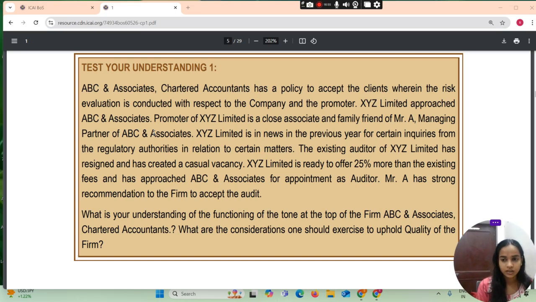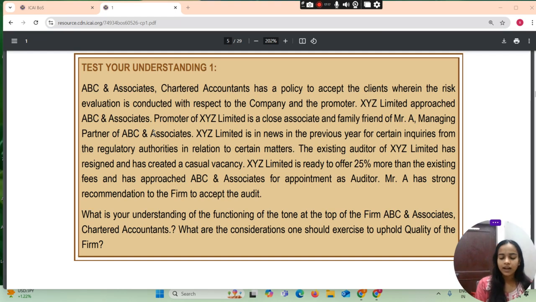कंपनी हमें हाइक देने की कोशिश कर रही है, 25% मोर फीस देंगे देन जितना नॉर्मली देते हैं, इन ऑडिट फी इन कंपैरिजन टू ऑडिट फी पेड टू प्रीवियस ऑडिटर. Besides, there is also a regulatory inquiry against the company. In spite of all this, the managing partner of the firm, Mr. A, has recommended acceptance of the offered audit of the company.